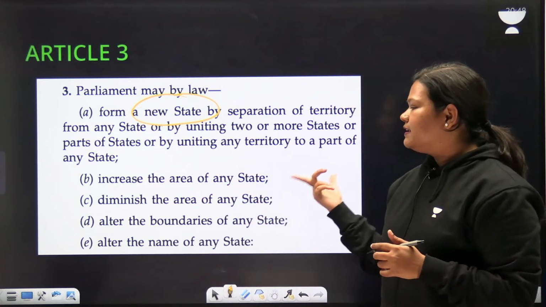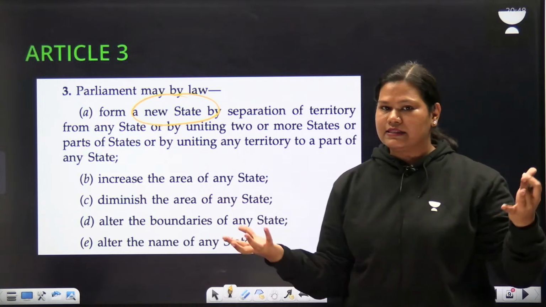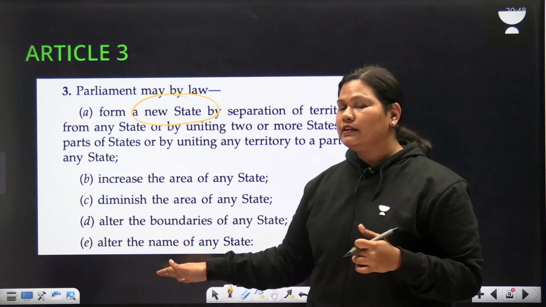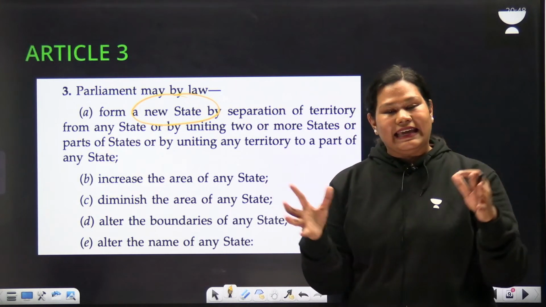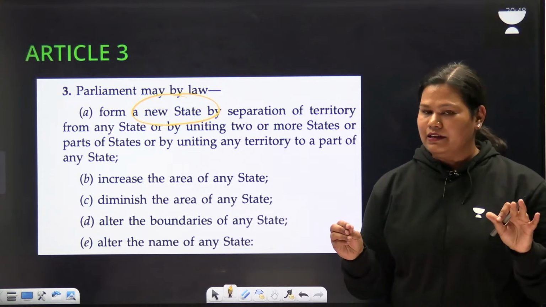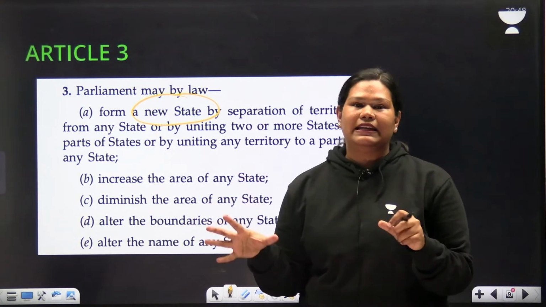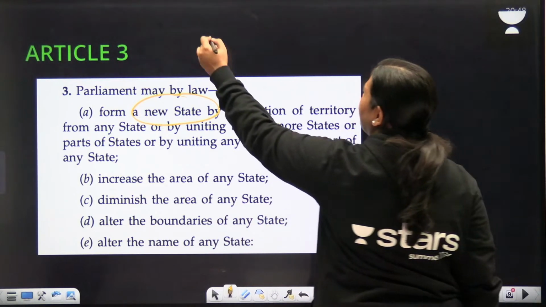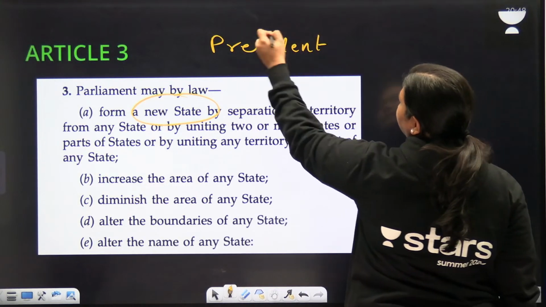It can increase the area, it can diminish the area, it can make a state smaller, it can make a state bigger. It can alter the boundaries of a state, and it can alter the name of the state also. So the name, boundary, area, all can be changed by Parliament, but there is a catch. These things can be done only with the prior recommendation of the President.